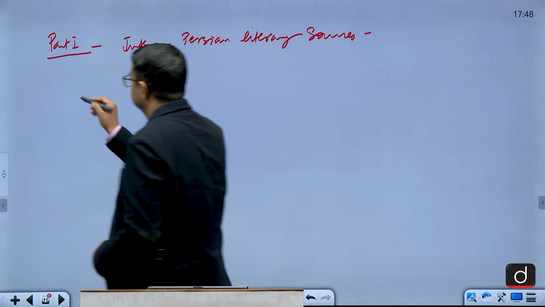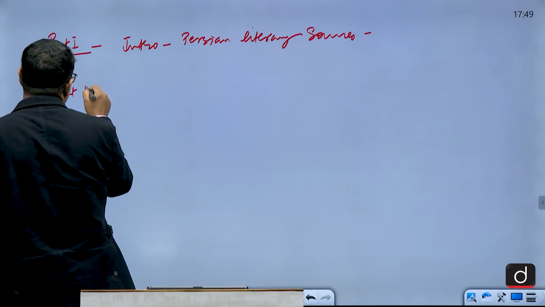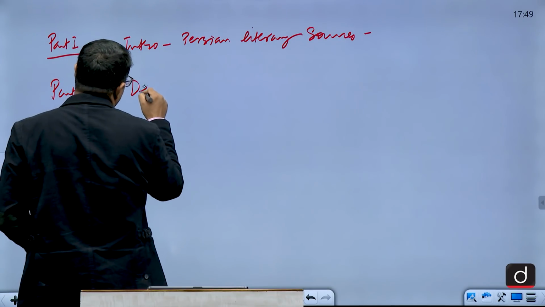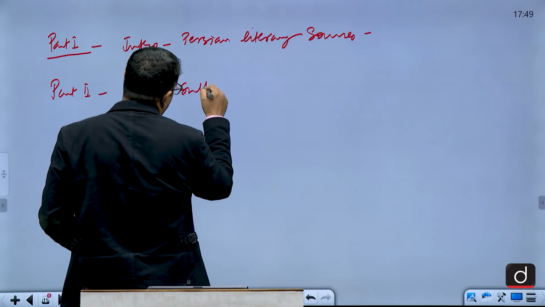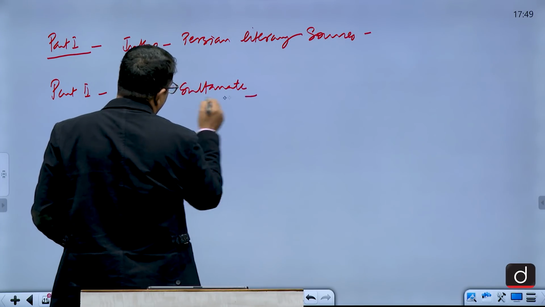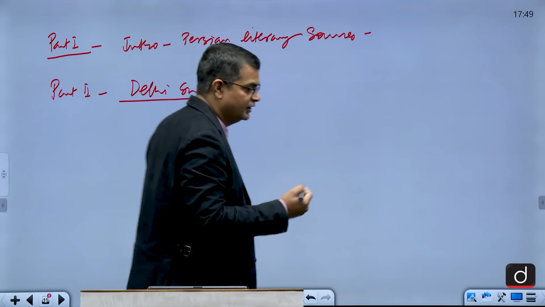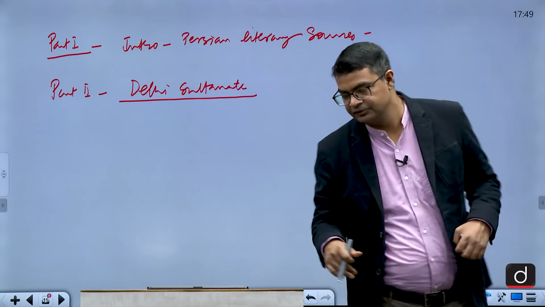Then in Part 2 you write about the Delhi Sultanate. What all literature developed? Persian literature. You don't have to write other things.